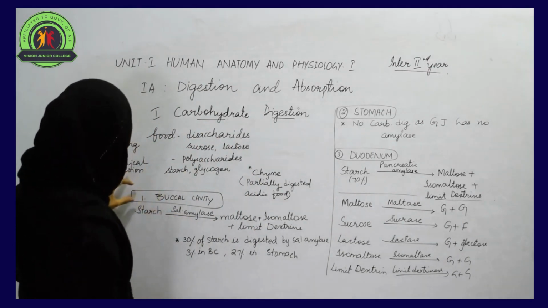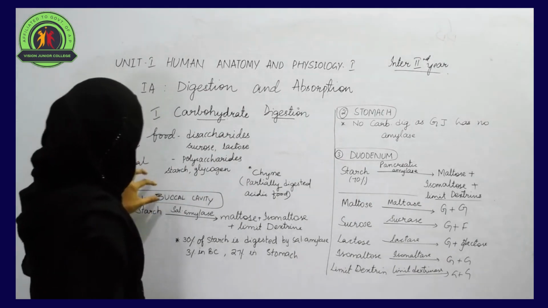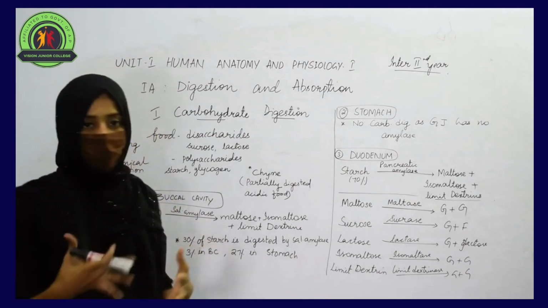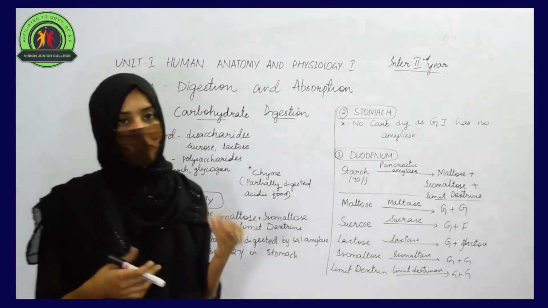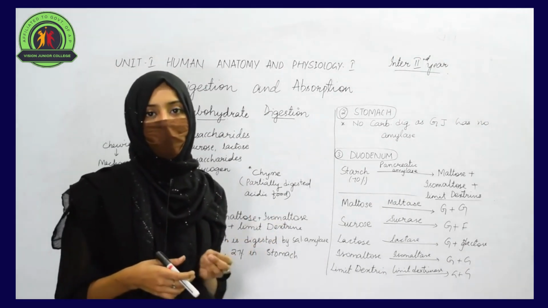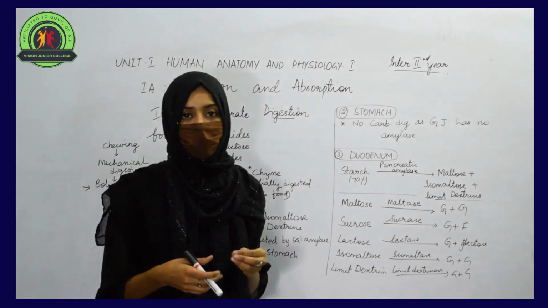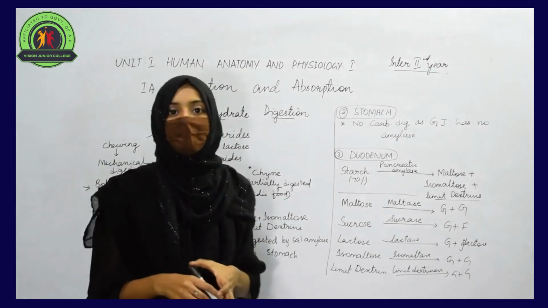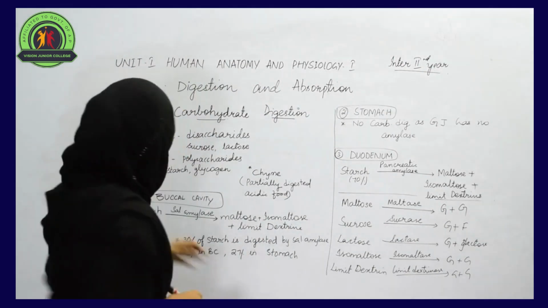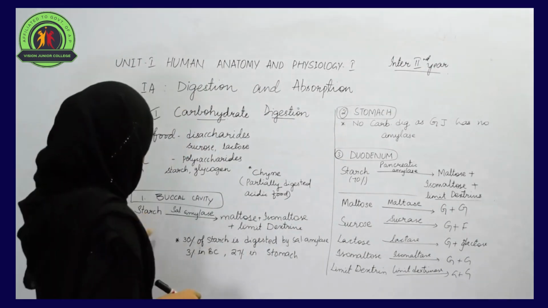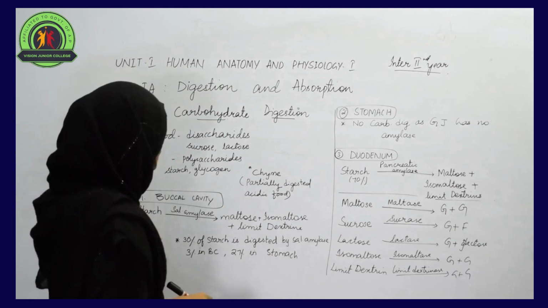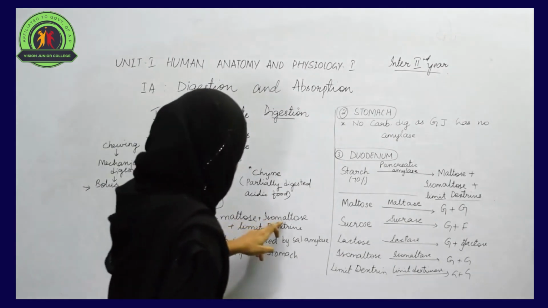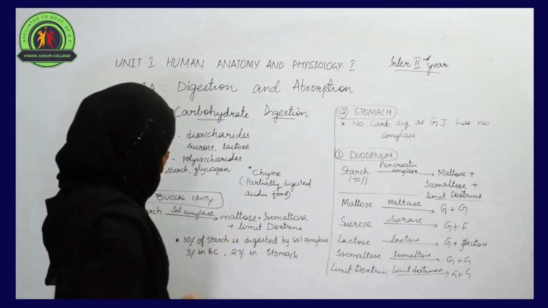Now let us see how carbohydrate digestion takes place in the different parts. Firstly, we'll look at carbohydrate digestion in the buccal cavity. We all know that in the buccal cavity, saliva is present that contains an enzyme called salivary amylase. Salivary amylase plays a crucial role in the digestion of carbohydrates. Starch is a polysaccharide that can be converted into simpler ones like maltose, isomaltose plus limit dextrin.